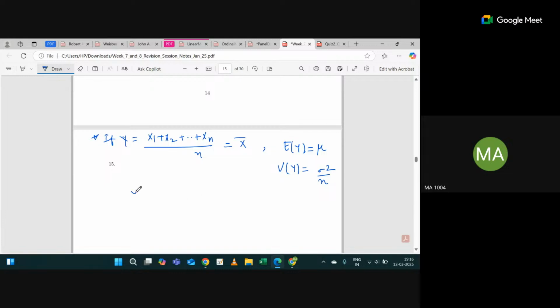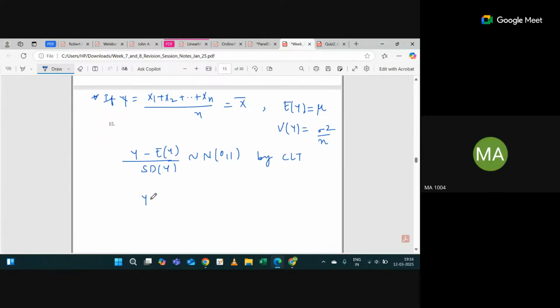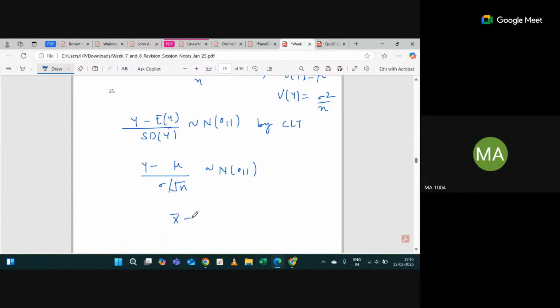Now if you apply the central limit theorem, then y minus expectation of y divided by standard deviation of y will be normal 0 comma 1 by CLT. The standard deviation of y is sigma divided by root n. Or basically you can say x bar minus mu divided by sigma by root n. Both are the same. Normal 0 comma 1. So that's the central limit theorem.